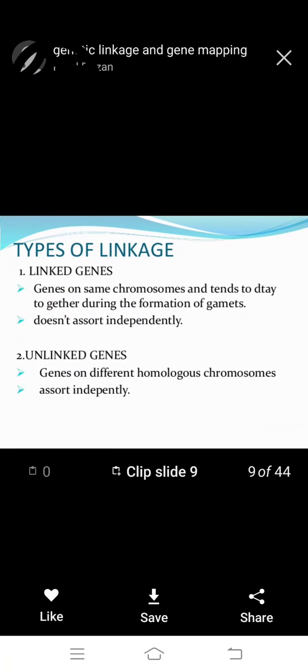Another is less than 1 by 4, less than 1 by 4 is parental type, greater than 1 by 4 we observe two recombinant types. Okay, this is test crossing progeny. Say which one is less than and which one is greater than we observe.